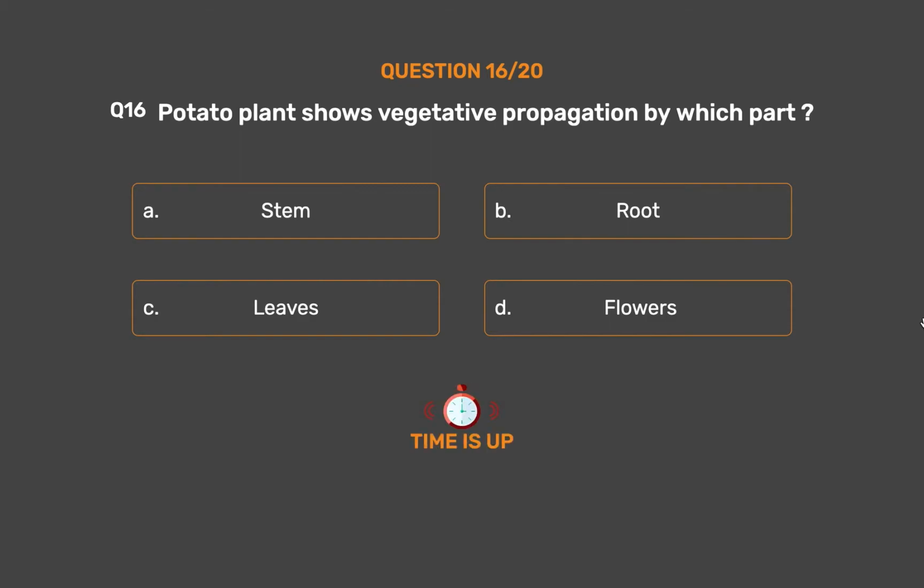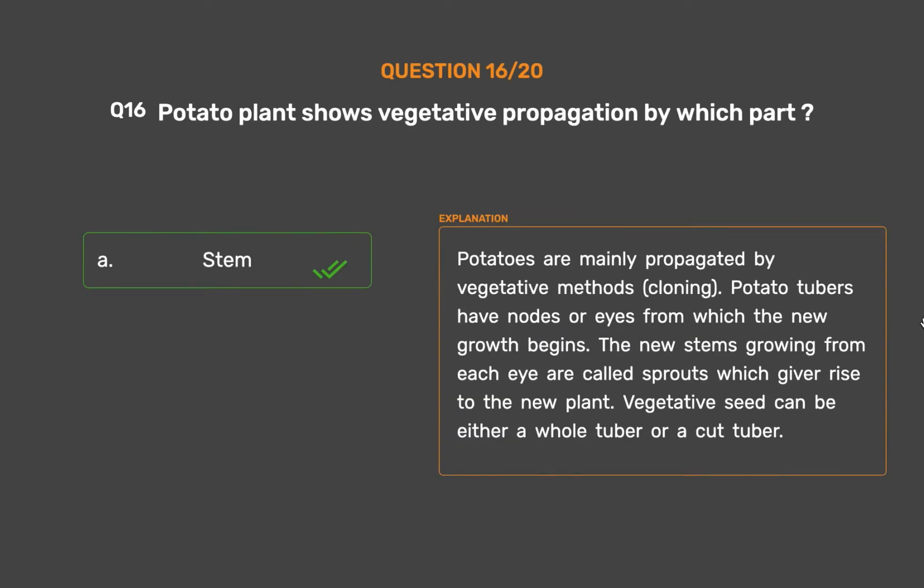The correct answer is option A. Stem. Potatoes are mainly propagated by vegetative methods, cloning. Potato tubers have nodes or eyes from which the new growth begins. The new stems growing from each eye are called sprouts, which give rise to the new plant. Vegetative seed can be either a whole tuber or a cut tuber.